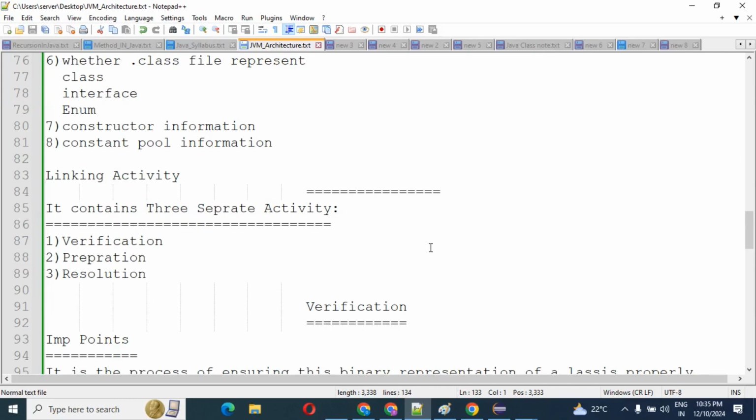In case any error arises, the bytecode verifier will directly throw a runtime exception, and that exception is the verifier error. Good, so this is what we should know about verification.